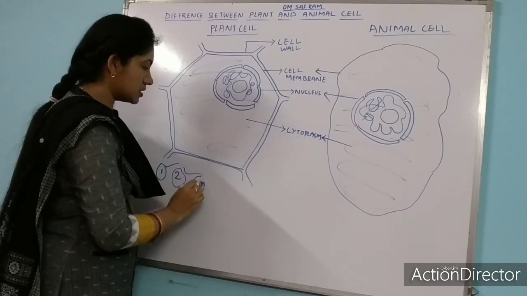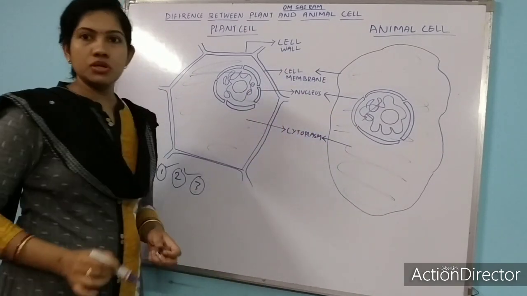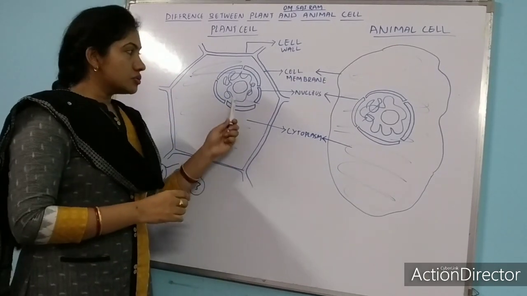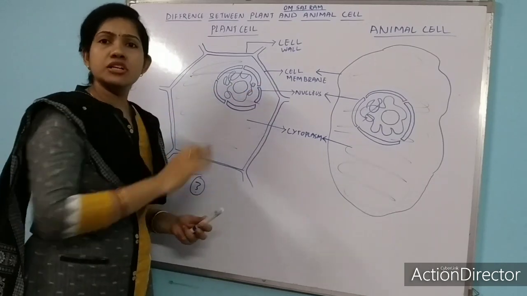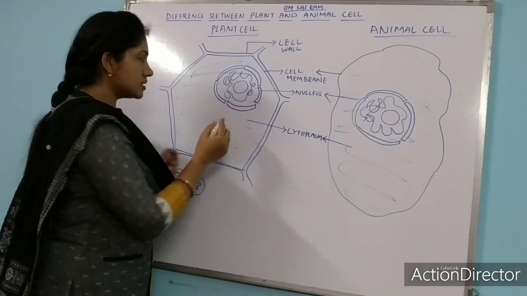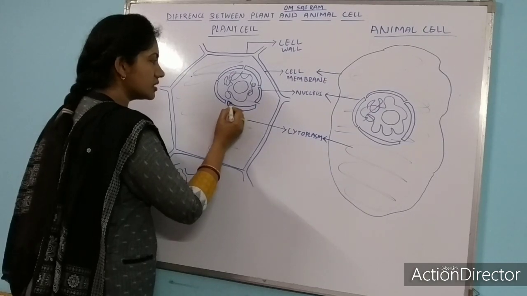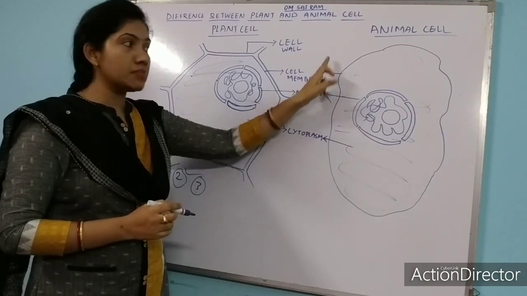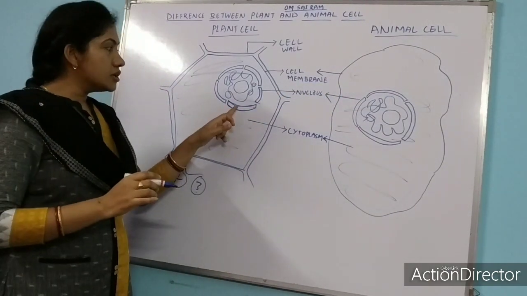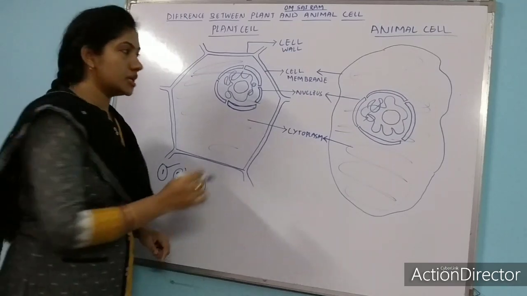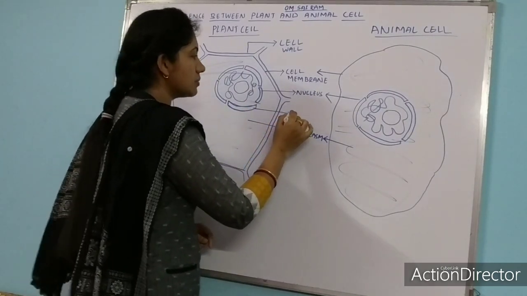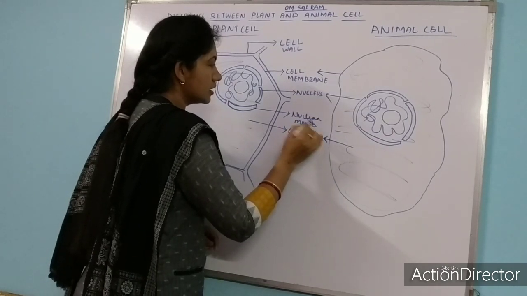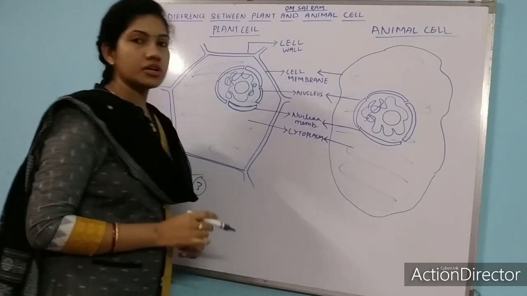Okay, towards the cell membrane. Here you can note down the third difference. In animal cell nucleus is present at center and in plant cell nucleus is present towards the margin. So here let us talk about the different contents of the nucleus. You can see this layer of nucleus. These are the nuclear membrane. As we have talked about cell membrane surrounds a cell, the same, a nuclear membrane surrounds a nucleus. So plant cell also has nuclear membrane and animal cell also has nuclear membrane.